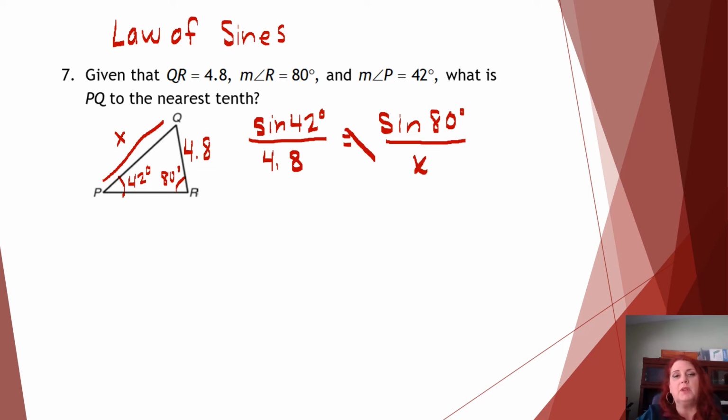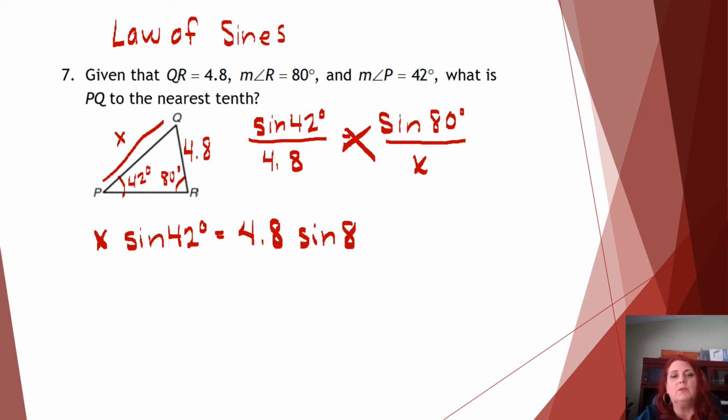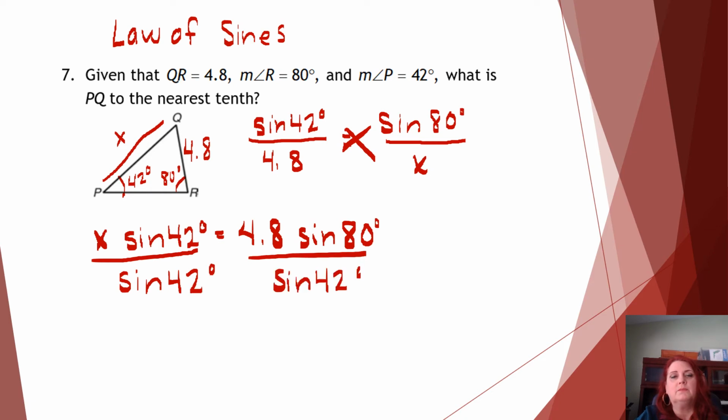And we're going to do cross products. So we get X times the sine of 42 degrees is equal to 4.8 times the sine of 80 degrees. I want to get X by itself, so I'm going to divide by the sine of 42 degrees. This cancels. Putting this into my calculator and rounding to the nearest tenth, I'm going to get X is equal to 7.1.